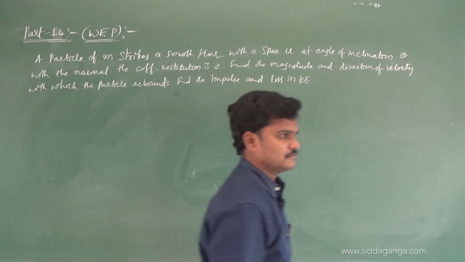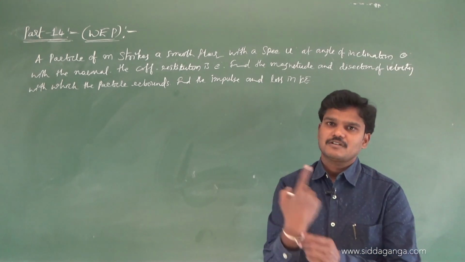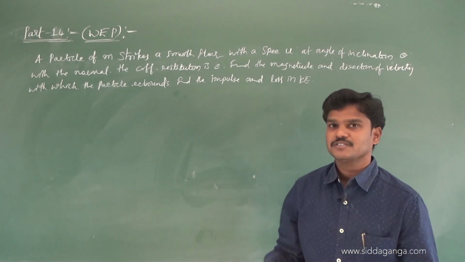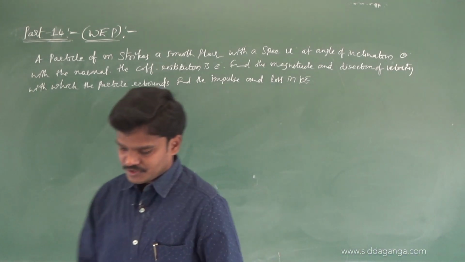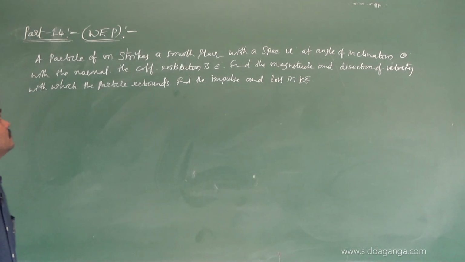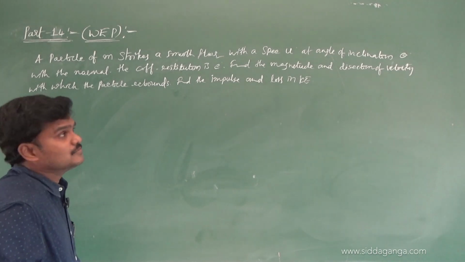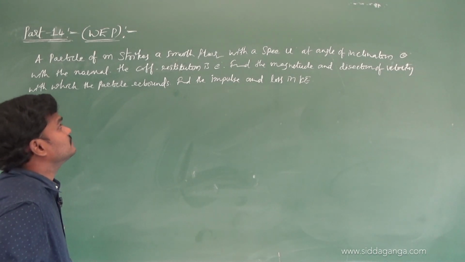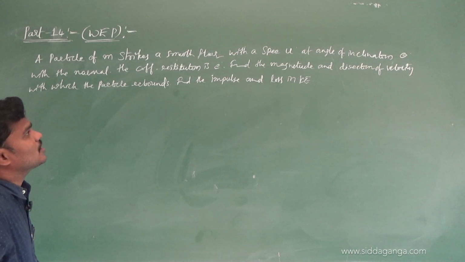Good question this is. There are so many varieties of questions. Some questions are covered in the assignment sheets and these types of questions are not yet covered. That's why let me continue a few questions in this session. Read the question. A particle of mass m strikes a smooth floor with a speed u at an angle of inclination theta with the normal. The coefficient of restitution is given as small e.